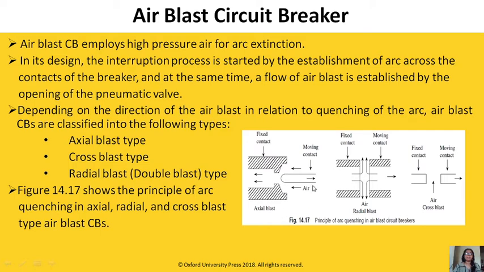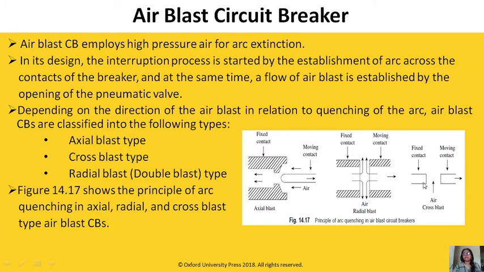What is axial blast? In this, the pressurized air is in line with the arc current. The arc current will flow like this, because this is the fixed contact and this is the moving contact. The arc current will go like this. So the pressurized air is in line with the arc current, or it is longitudinal to the arc current. Here this is the fixed contact, this is the moving contact.